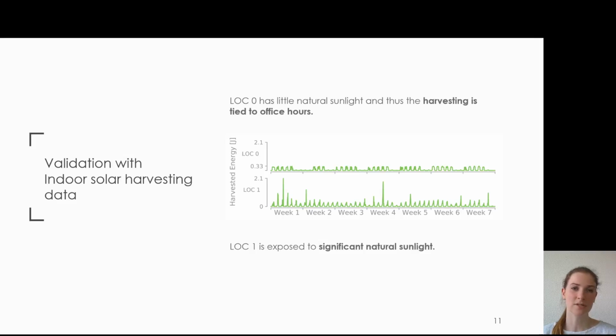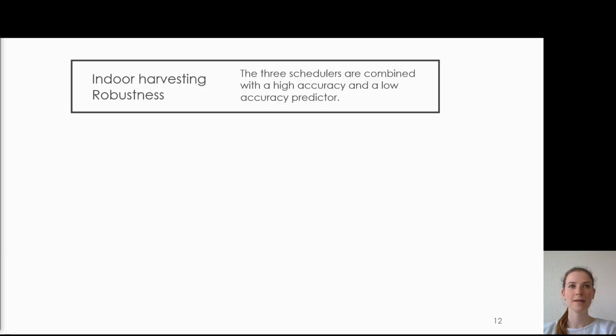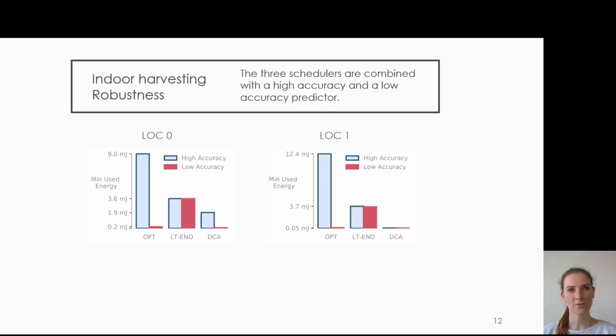For these 2 locations, we use 2 predictors. One of the predictors has a high prediction accuracy, and therefore its prediction errors are relatively small. The second predictor is less accurate, and its prediction errors are larger. We combine the 3 schedulers with each of the predictors and record the minimal used energy, which is the same performance metric as we had investigated before. Therefore, for each scheduler, we get a minimal used energy when it uses the high accuracy predictions, and a minimal used energy when the scheduler uses the low accuracy predictions.